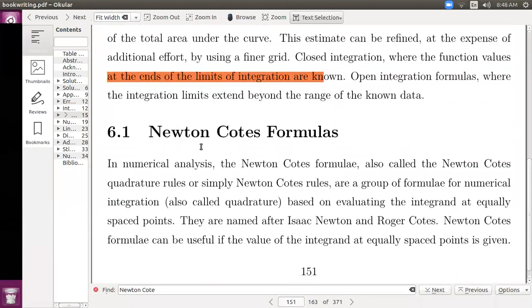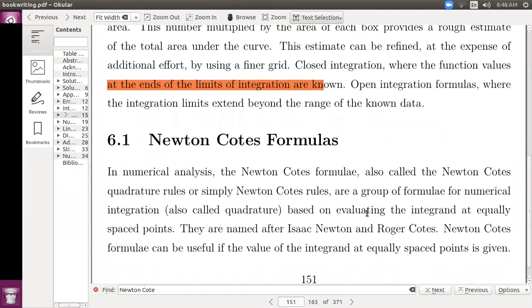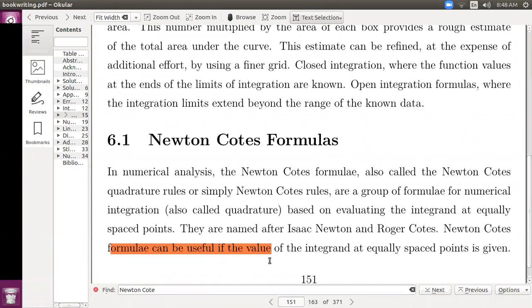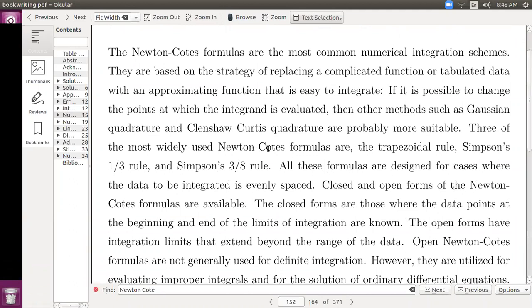Newton-Cotes formulas in numerical analysis, also called Newton-Cotes quadrature rules or simply Newton-Cotes rules, are a group of formulae for numerical integration based on evaluating the integrand at equally spaced points. They are named after Isaac Newton and Roger Cotes. Newton-Cotes formulas can be useful if the value of the integrand at equally spaced points is given.